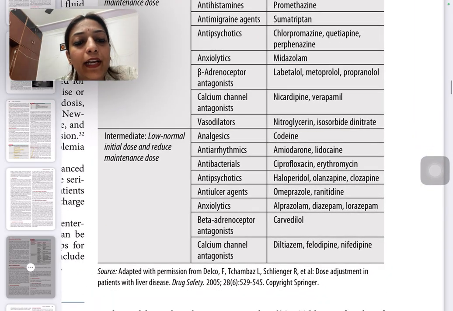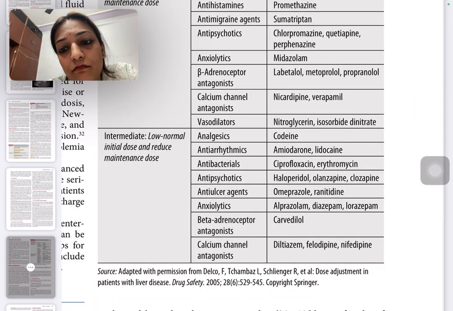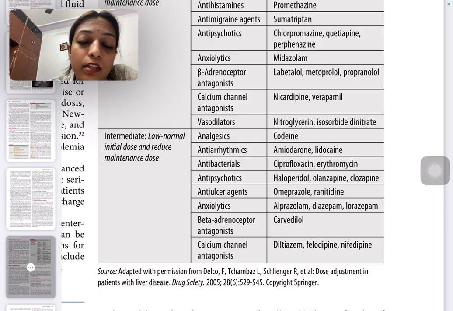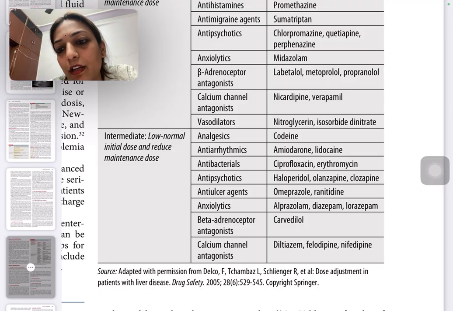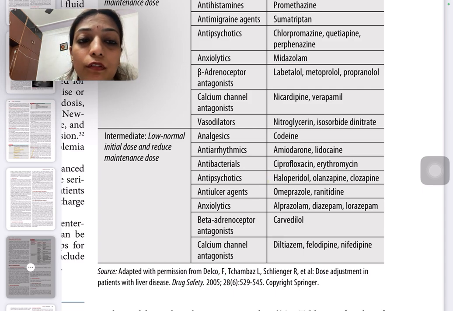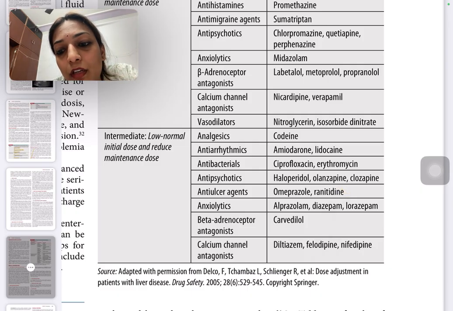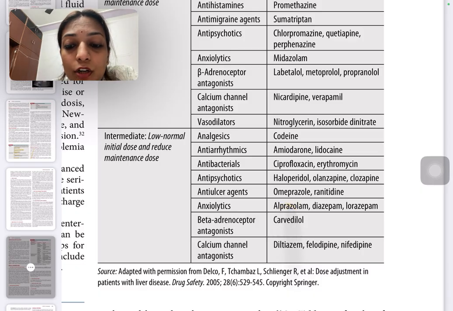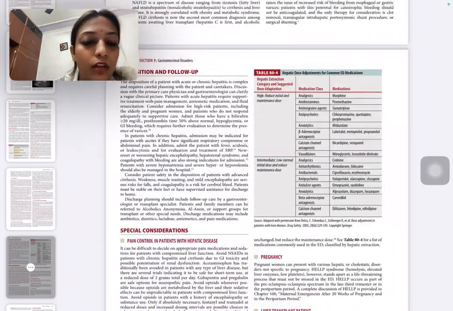Let's talk about intermediate hepatic clearance. So codeine, amiodarone. Amiodarone, an antiarrhythmic, we have to know: we reduce the initial dose to low normal, but the maintenance dose has to be reduced, right? Lidocaine also, ciprofloxacin, Haldol. So antipsychotics, haloperidol: we give the normal initial dose, but the maintenance dose has to be reduced. Olanzapine, clozapine, omeprazole, ranitidine, alprazolam. We tend to give anxiolytics very frequently in patients with HE. So alprazolam, the initial dose can be the same, but if we are giving maintenance, then we have to reduce. Same for diazepam, lorazepam. That is all. You can go through this table once, it's important.